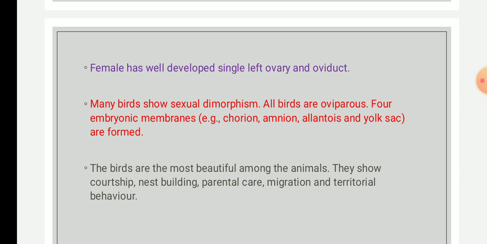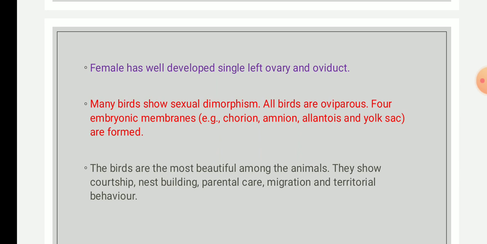Then the last characteristic feature of birds: birds are the most beautiful among animals, and they show courtship, nest building, parental care, migration, and territorial behavior. This is one of the behaviors: birds show courtship. Courtship means before mating, a mating dance is shown by a male to attract a female.